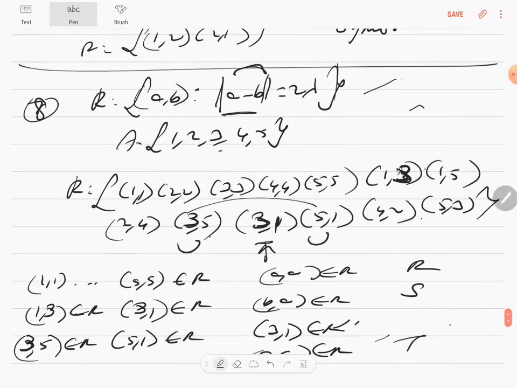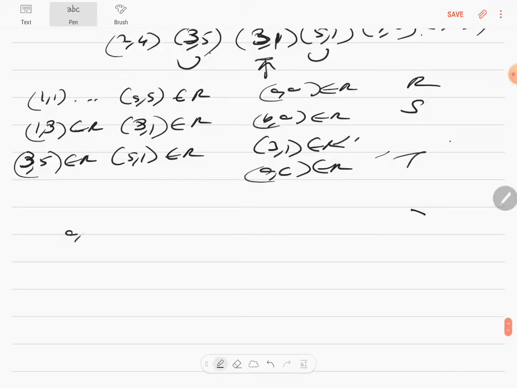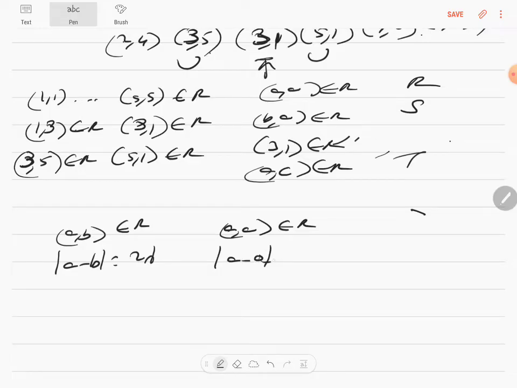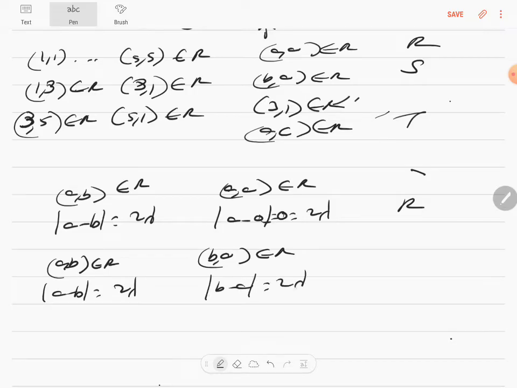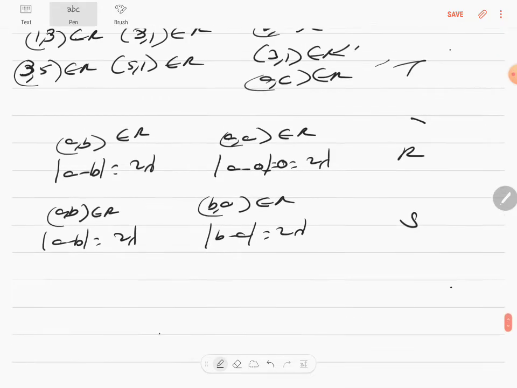So what is the relation? Here it is: (A, B) is an element of R, provided mod of A minus B is equal to 2 lambda. Will (A, A) be an element of R? Mod of A minus A is equal to 0, which is nothing but a multiple of 2. Therefore, it's reflexive. Now, (A, B) is an element of R. Is (B, A) an element of R? Here, mod of A minus B is equal to 2 lambda. Mod of B minus A will also be 2 lambda only. Therefore, it makes it symmetric.